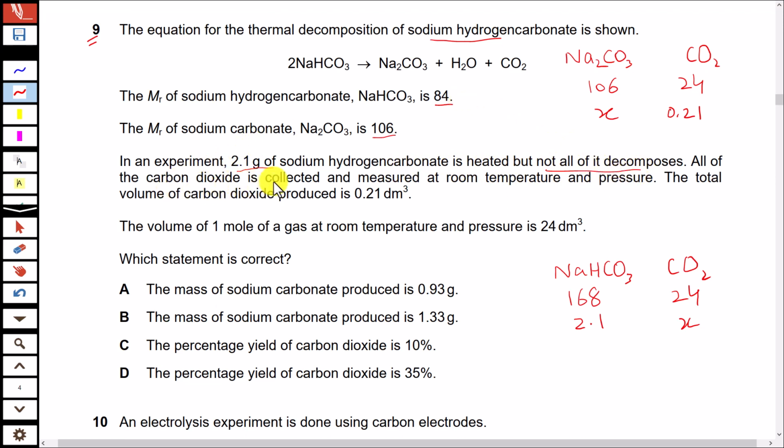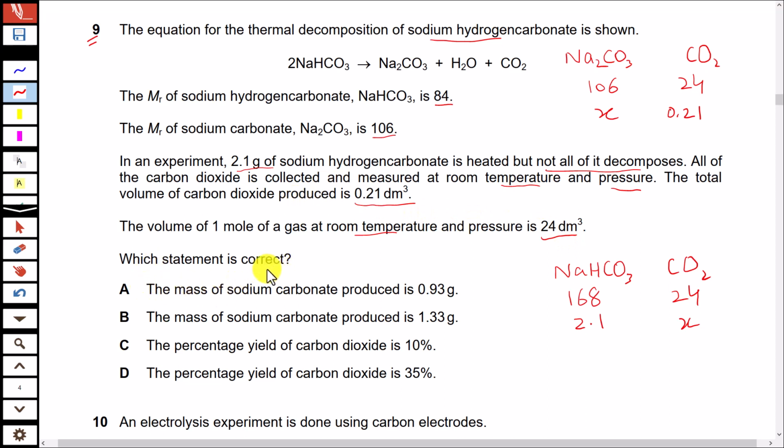All of the carbon dioxide is collected and measured at room temperature and pressure. The total volume of carbon dioxide produced is 0.21 decimeter cube. The volume of 1 mole of gas at room temperature and pressure is 24 decimeter cube.